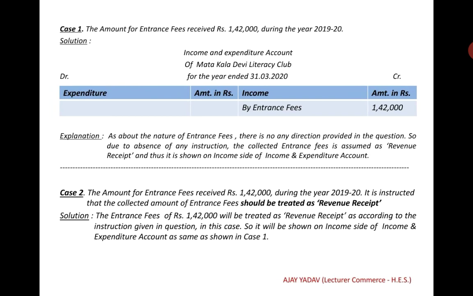Case number 2, the amount of entrance fees received is Rs 1,40,000 during the year 2019-20. It is instructed that the collected amount of entrance fees should be treated as revenue receipt. Here, the entrance fees of Rs 1,40,000 will be treated as revenue receipt according to the instruction given in the question in this case. So, it will be shown on the income side of the income and expenditure account,